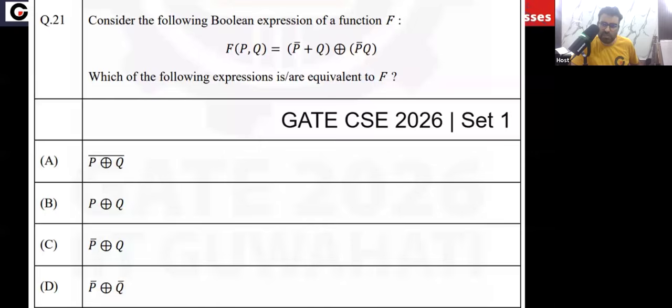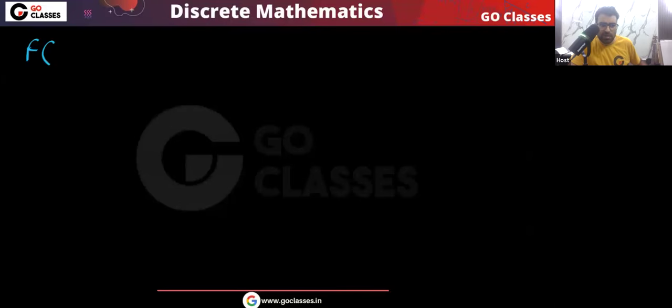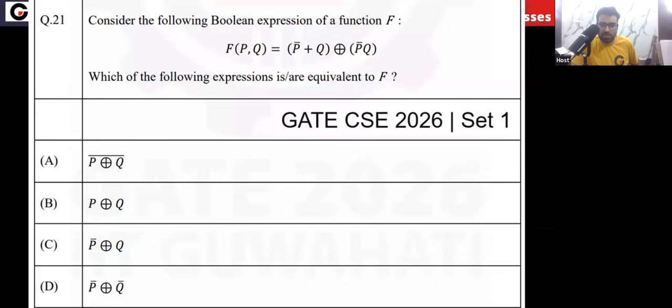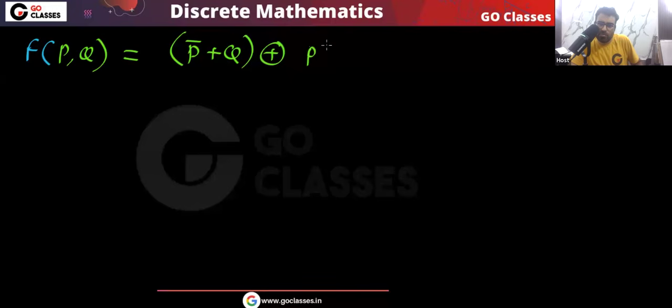First, let's simplify f. F is given to you. F is an expression, or I can say a Boolean function, or a Boolean expression, or a propositional expression. And p comma q are the Boolean variables, or propositional variables. And this is p bar or q, exclusive or, p bar q.